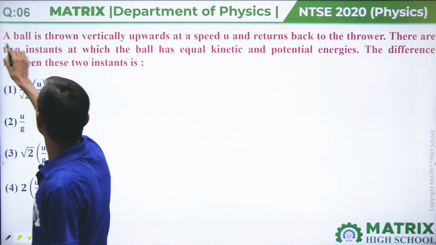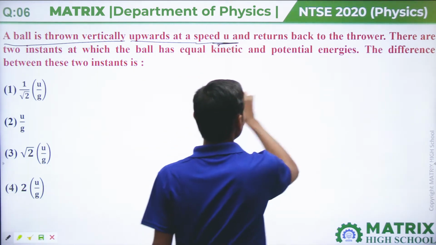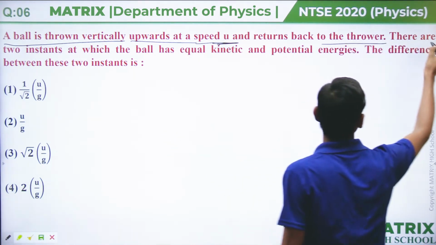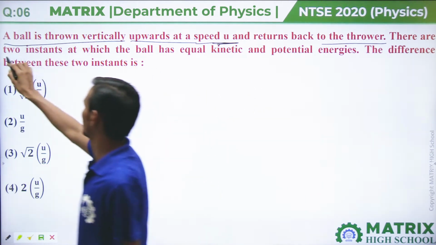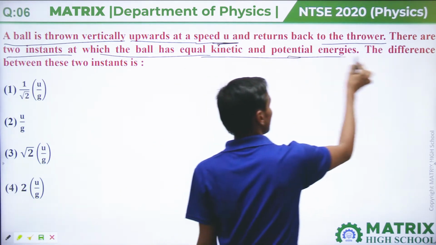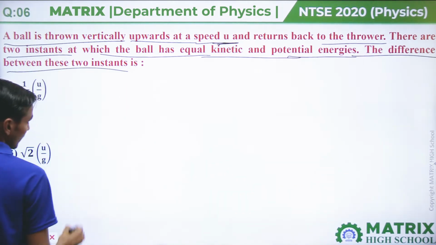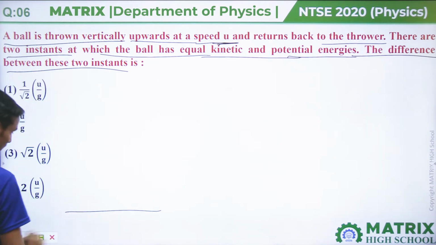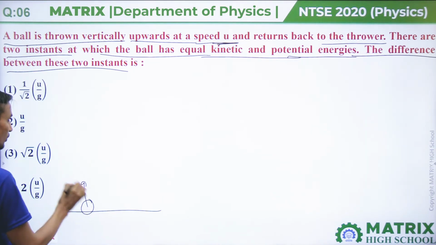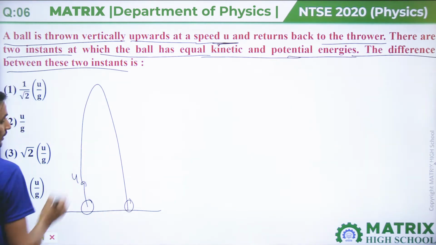Next, question number 6. A ball is thrown vertically upward at a speed u and returns back to the thrower. There are two instants at which the ball has equal kinetic and potential energies. The difference between these two instants will be? In this question, a ball is thrown with velocity u and comes back to the thrower.